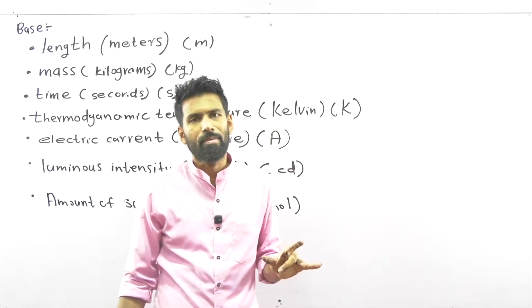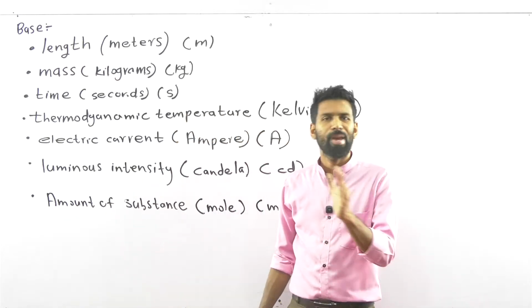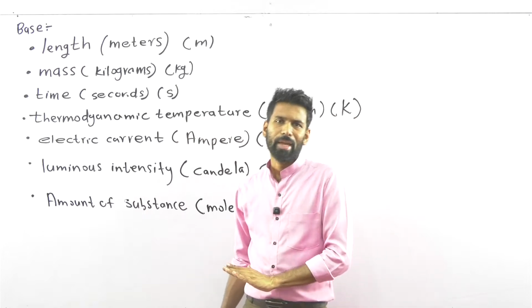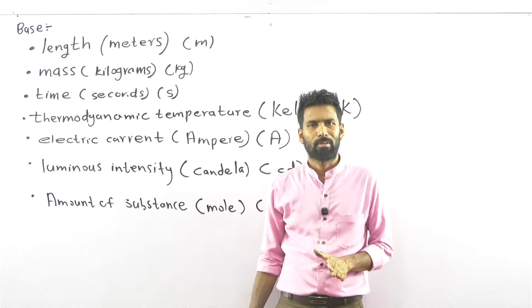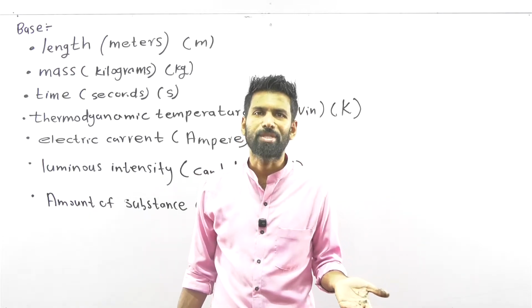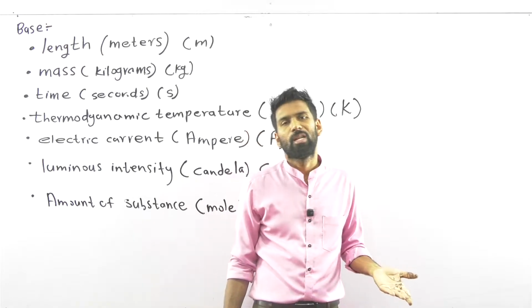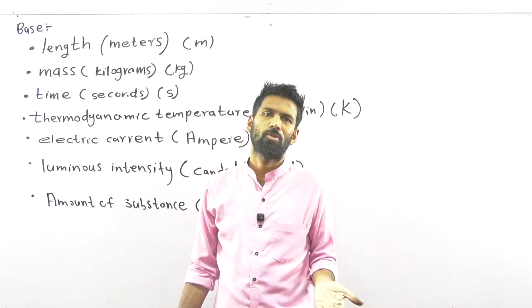Can you tell me why these are known as base quantities? Now, force is also a very popular physical quantity. It's always used. Velocity is also a very popular physical quantity. It's always used.